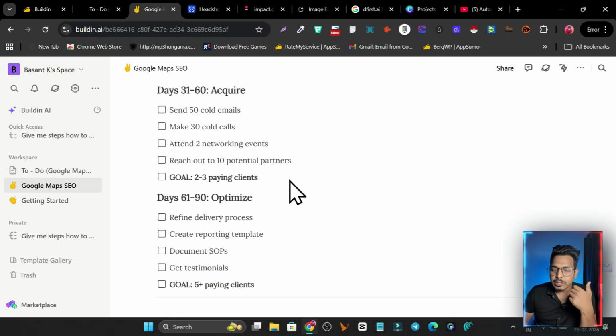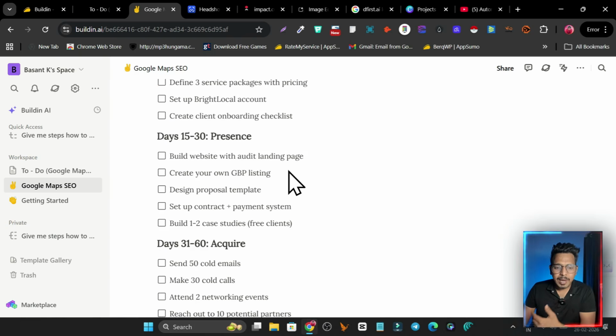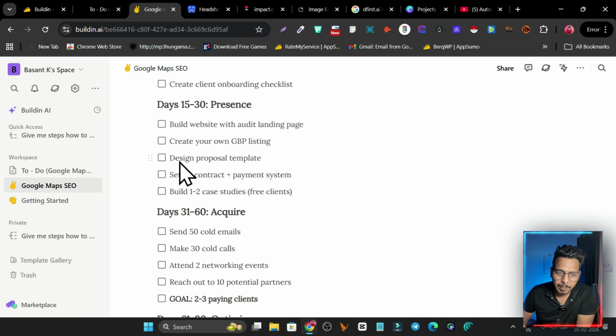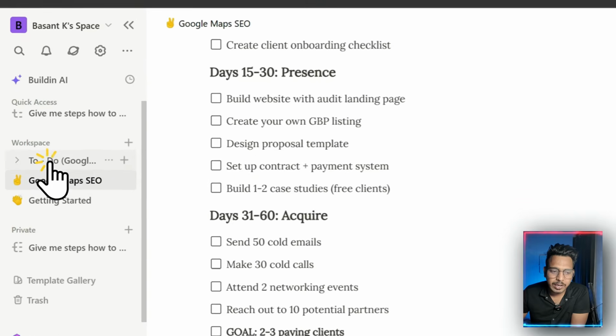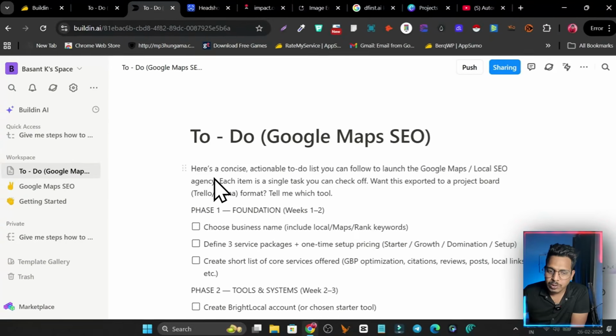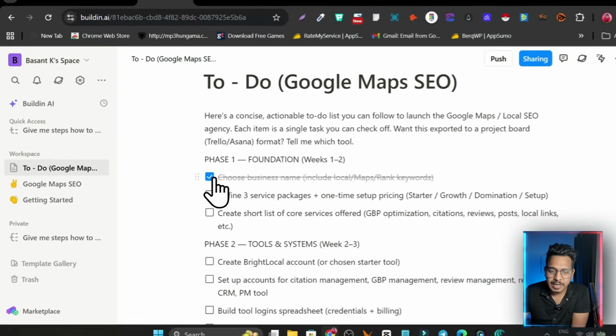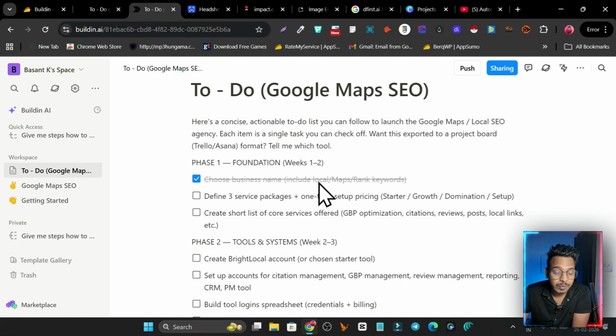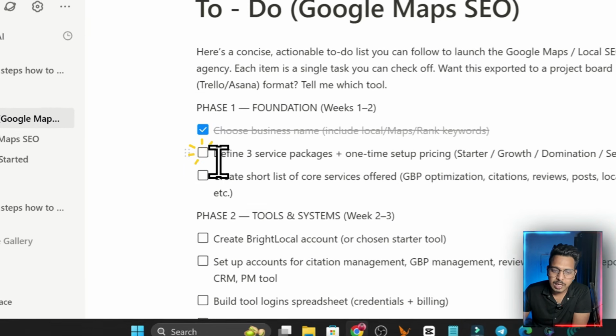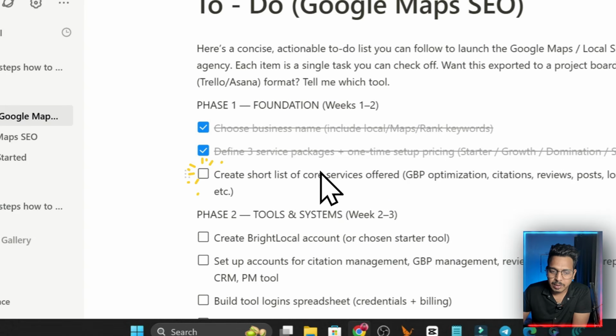Now what I have done, the extra thing. So this is my action document I have got here, but later on what I have done, I have turned it into a to-do list. For example, in phase 1 I have done this first step, so I will mark it as checked. So this phase first step is done. I can go to the next step, this is done. Third step, this is done here. Okay, so simply, that is how you can do that.